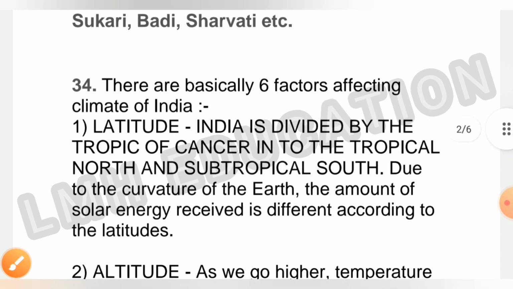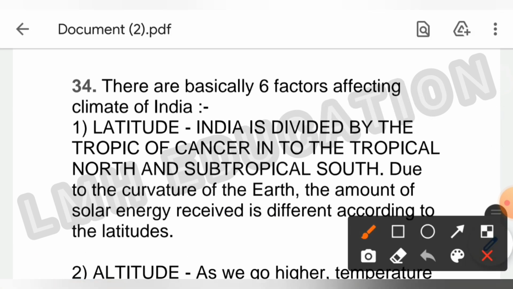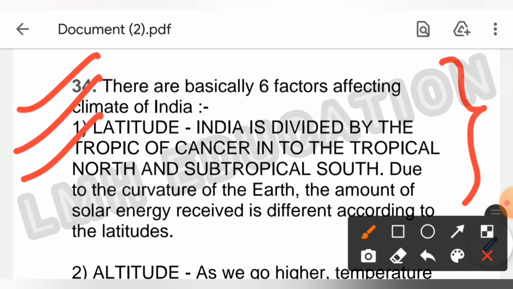This is question number 34. In this question you have to basically tell about the factors affecting the climate of India. So we will read about the first factor. First is the latitude. India is divided by the Tropic of Cancer into the tropical north and subtropical south. Due to the curvature of the Earth, the amount of solar energy received is different according to the latitudes. So this is the first factor which affects the climate of India.